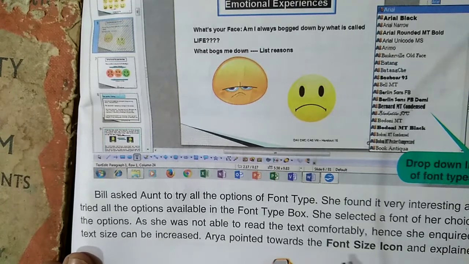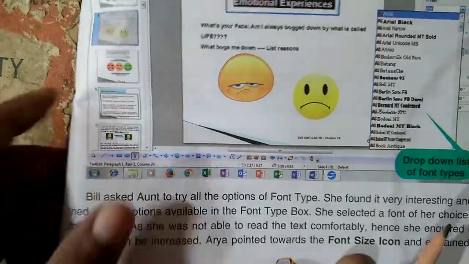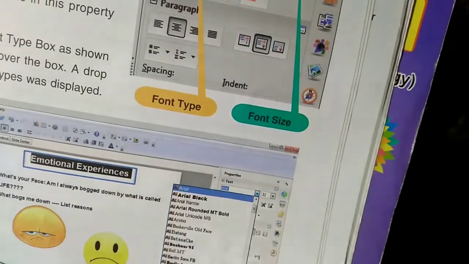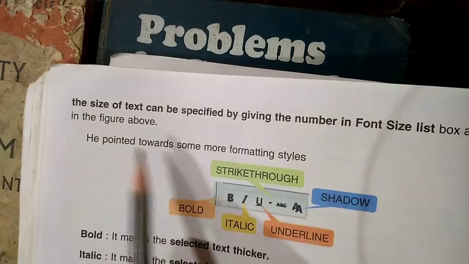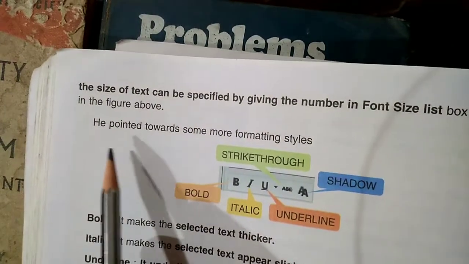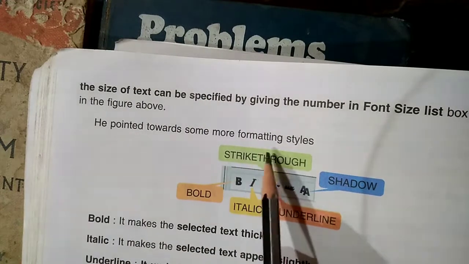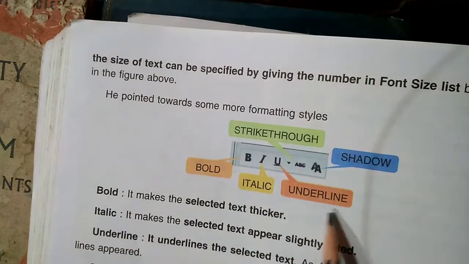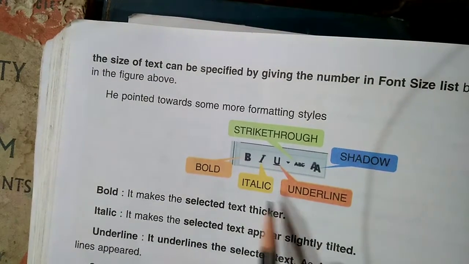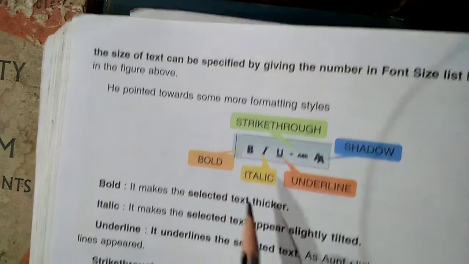Arya pointed towards the font size icon and explained that the size of text can be specified by giving the number in the font size list box as shown in the figure given. He pointed towards some more formatting styles: strike through, shadow, underline, italic, bold.